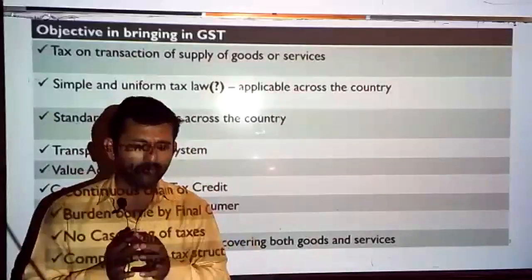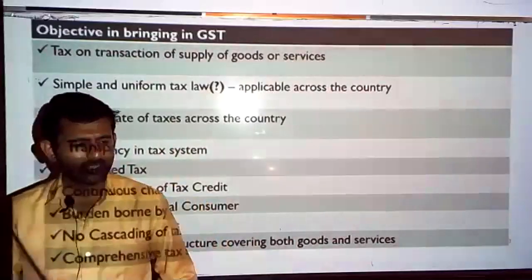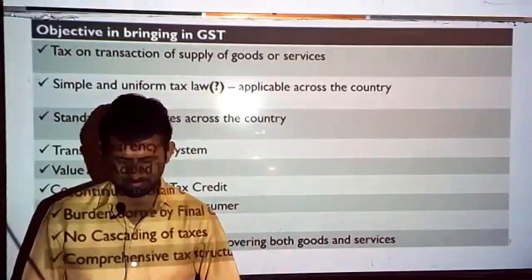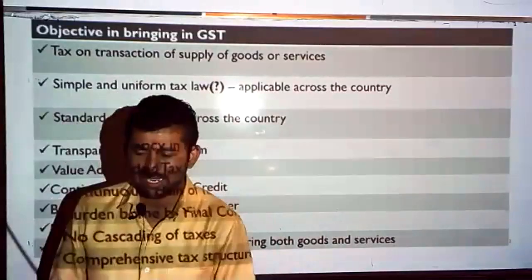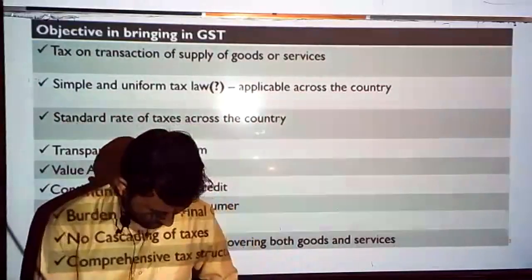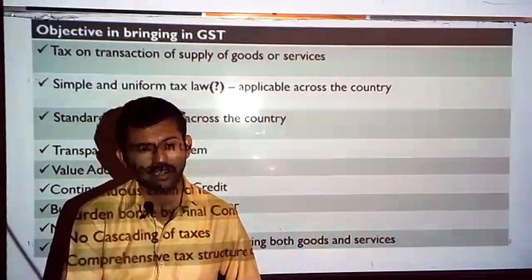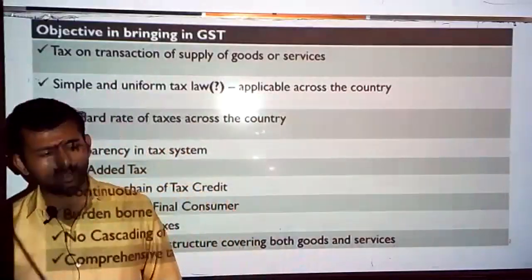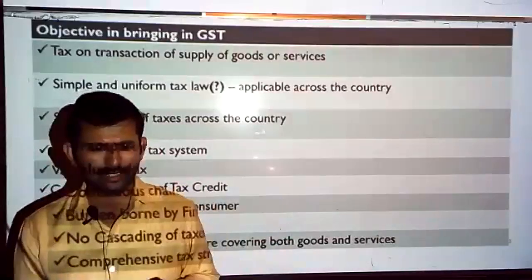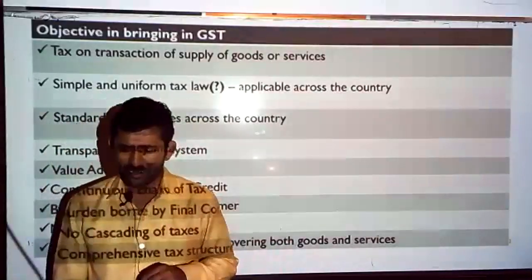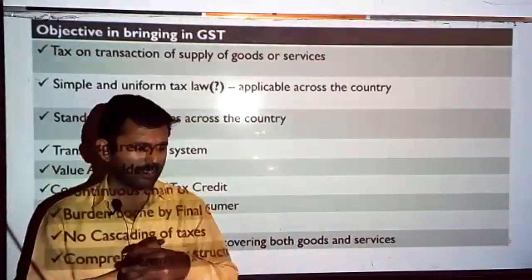Not only this, over and above, whenever there is a procurement of goods from outside the local territory, there was the entry tax also getting levied. And in some states, it was also called octroi. And if you are availing some luxurious services like 5-star hotel services, or if you are buying some luxurious goods, for example, buying jewelry or gold, there was one more tax called luxury tax. Isn't it? It was attracted only on the luxurious goods or services. So like that, various taxes were levied at various stages of the supply chain.